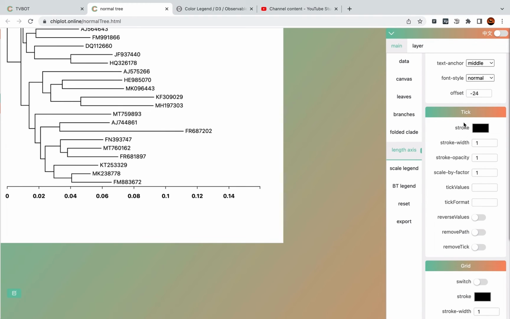And the next block is to adjust the tick line style: stroke color, stroke width, stroke opacity.